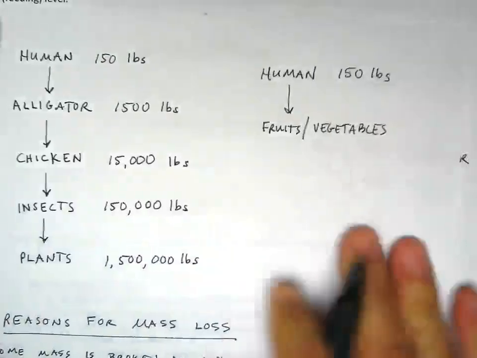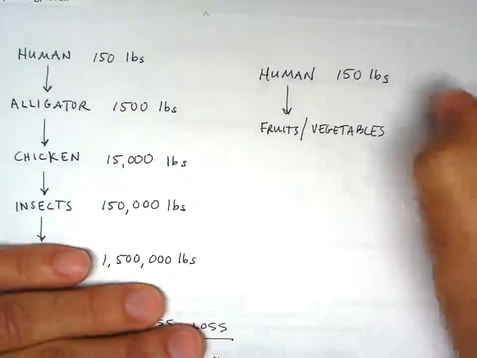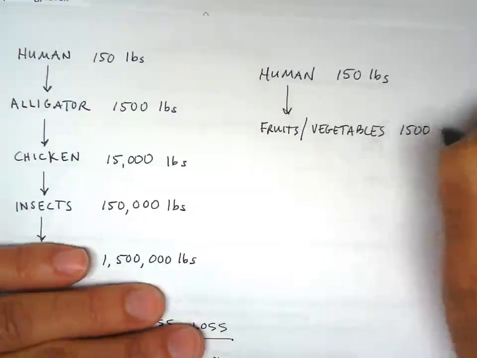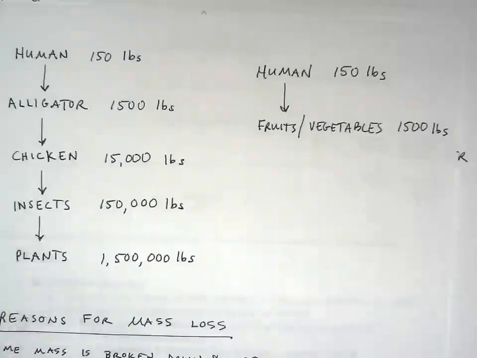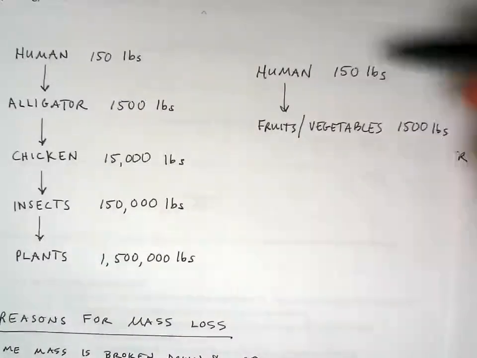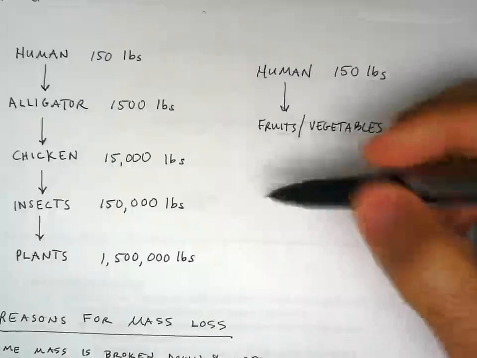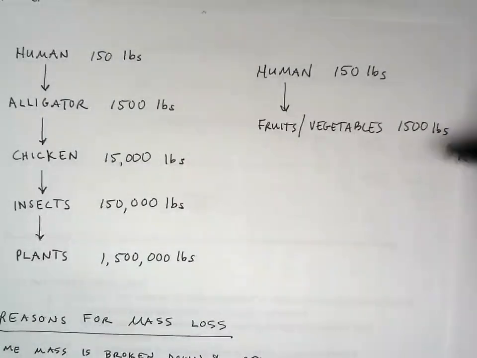It would just take 1,500 pounds. Okay, so the lower down that an organism eats, the fewer resources it takes to sustain it.